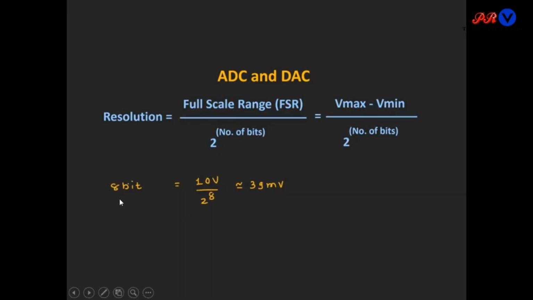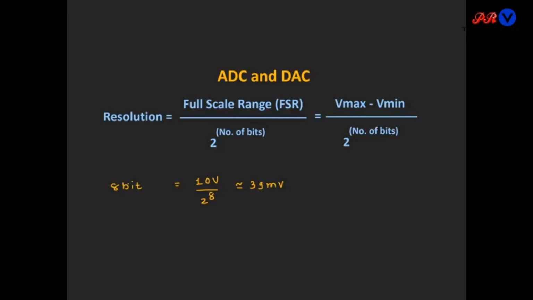But if we increase the bits in which we want to encode our signal from 3 bit to 8 bit, then this minimum change can also be reduced. So now the minimum change is 39 millivolt. This 8 bit ADC will now be able to detect changes of even 39 millivolt. So in short, by increasing the number of bits, we can increase the resolution.